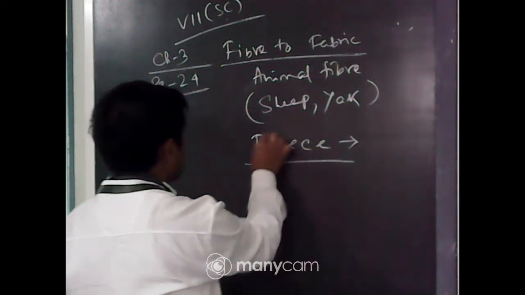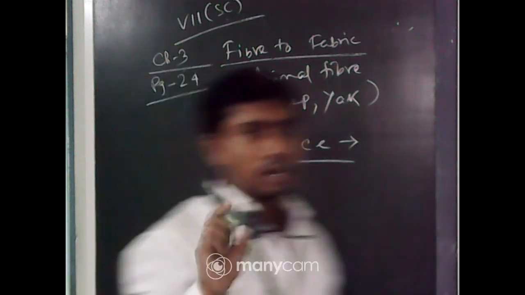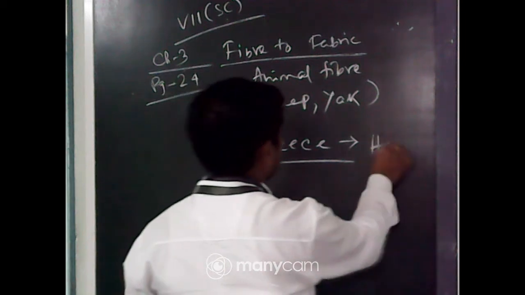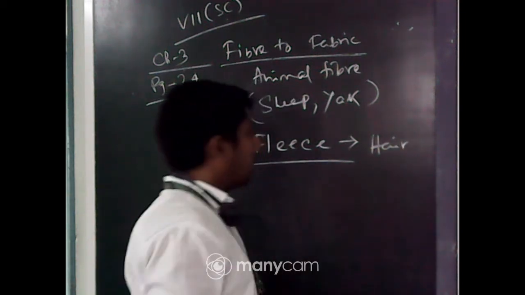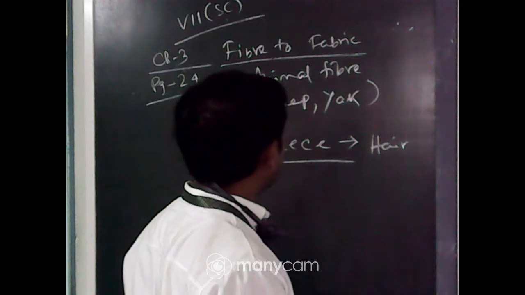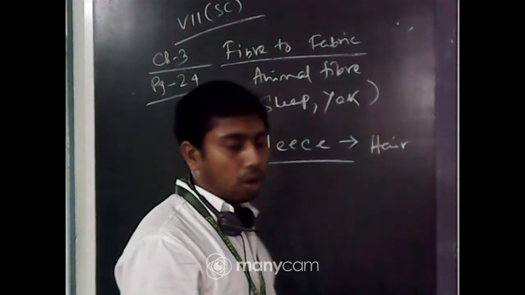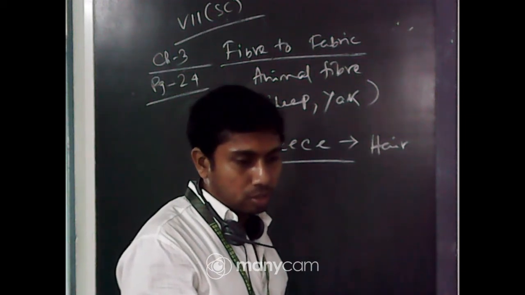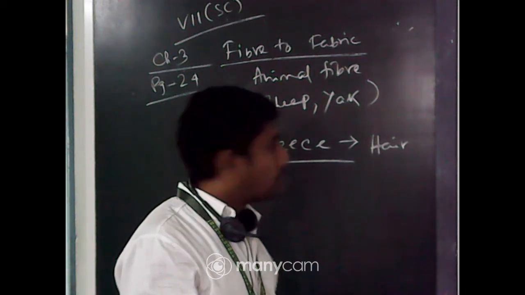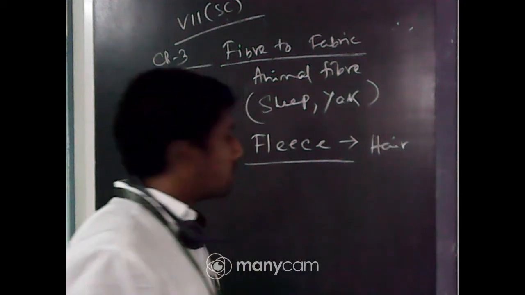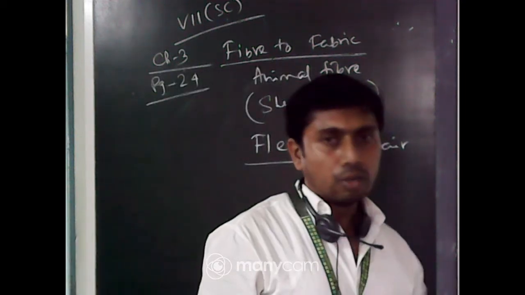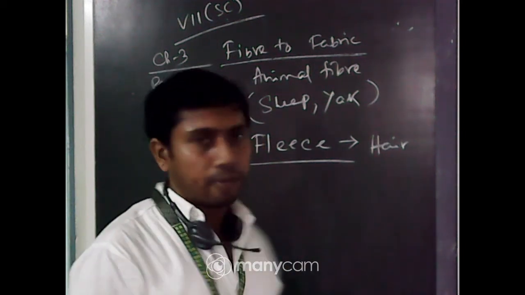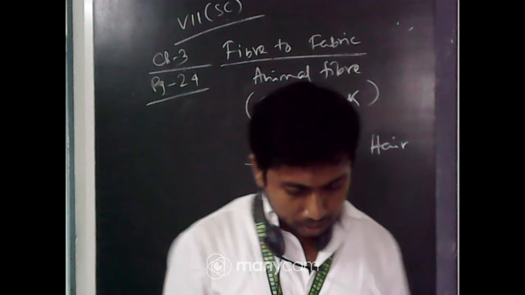What is fleece? Fleece is that layer of hair from which the animal fiber or the yarn is produced. Basically the wool is produced. Okay, so fleece is the layer of hair which is extracted from the animals for the preparation of fabric or the wool.